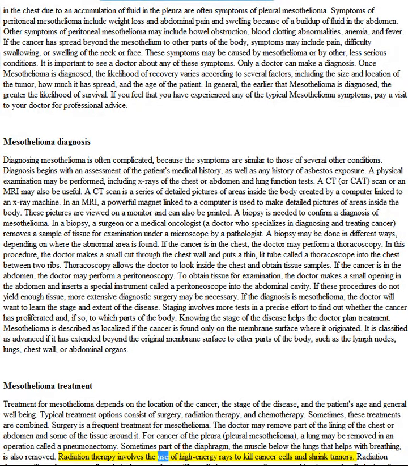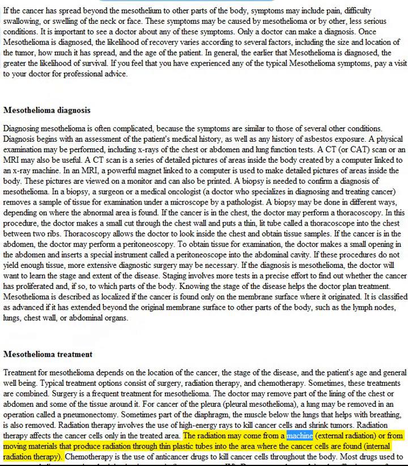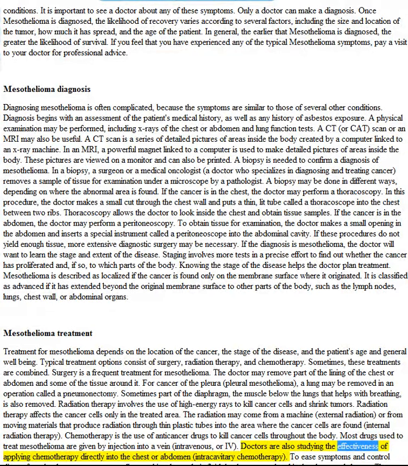Radiation therapy involves the use of high-energy rays to kill cancer cells and shrink tumors. Radiation therapy affects the cancer cells only in the treated area. The radiation may come from a machine, external radiation, or from placing materials that produce radiation through thin plastic tubes into the area where the cancer cells are found, internal radiation therapy. Chemotherapy is the use of anti-cancer drugs to kill cancer cells throughout the body. Most drugs used to treat mesothelioma are given by injection into a vein, intravenous, or IV. Doctors are also studying the effectiveness of applying chemotherapy directly into the chest or abdomen.